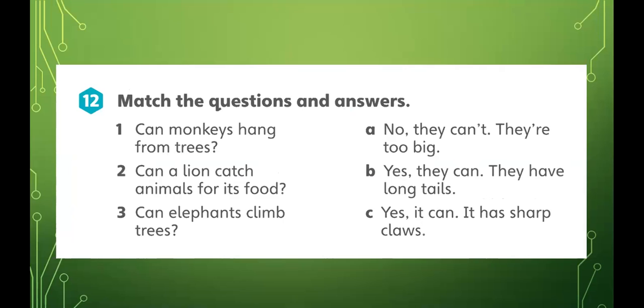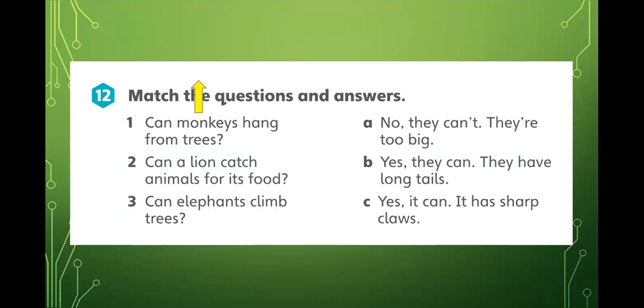And we say, well, first off, we have monkeys. That's plural, okay? So we have to talk about they. Can monkeys hang from trees? Can they hang from trees? Is that possible? And then we say, yes, they can. We're talking about they. Yes, they can. It's possible. They can hang from trees with their long tails. They have long tails. Okay.